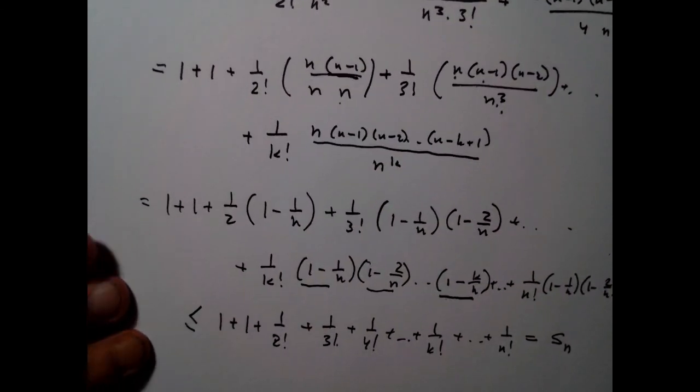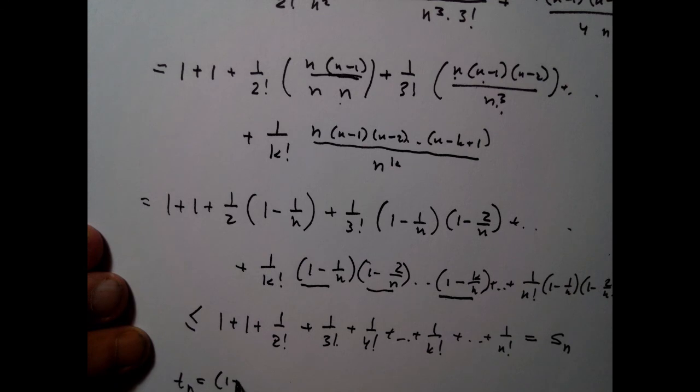Okay, you agree with that? So my conclusion is that these numbers, (1 + 1/n)^n, are bounded. They're less than or equal to the numbers Sn.